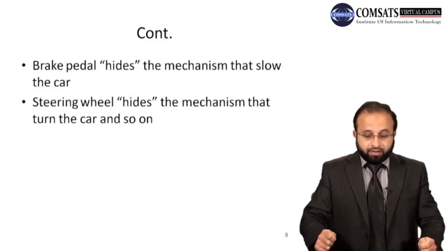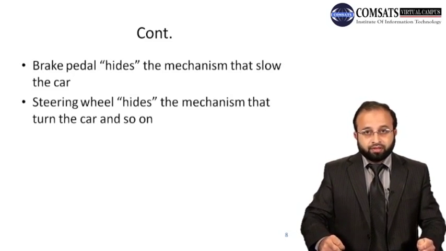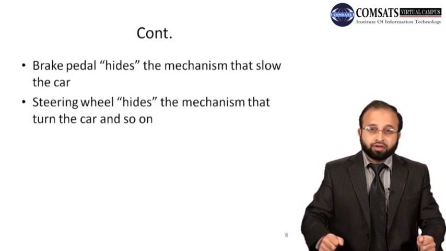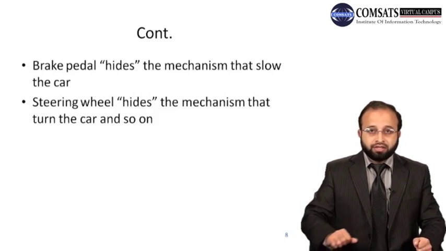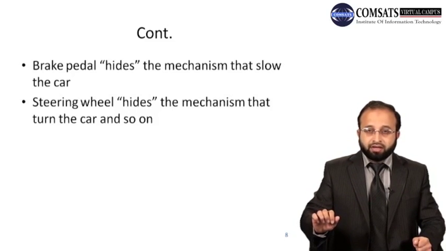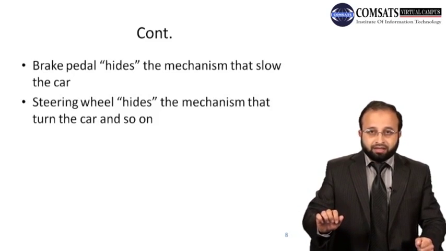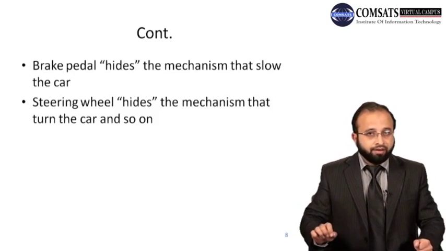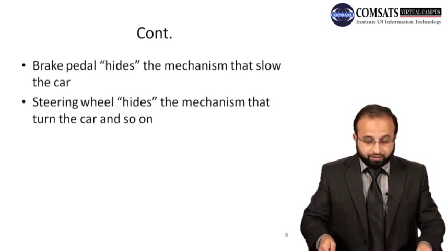The steering wheel hides the mechanism that turns the car, and so on. Using the steering wheel you can turn the car to the left side or to the right side. You know that if you turn the steering wheel to the right, it will make the car turn right, but what parts are actually involved in making the wheels turn right, you are unaware of these things, right? So this means that a steering wheel hides the mechanism that turns the car. There are a lot of examples like this in a car.